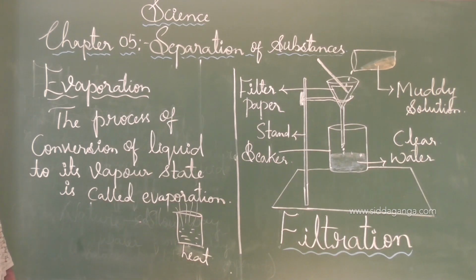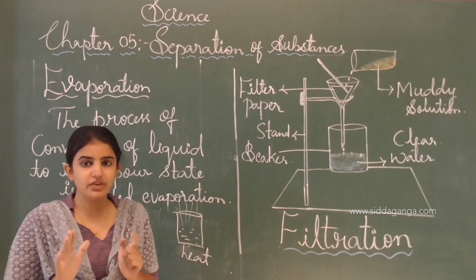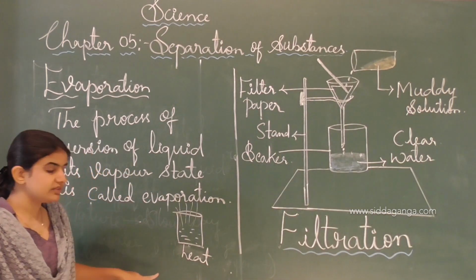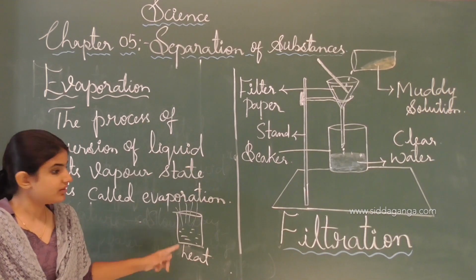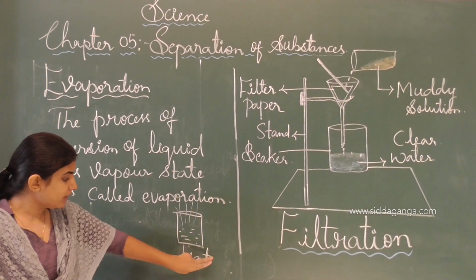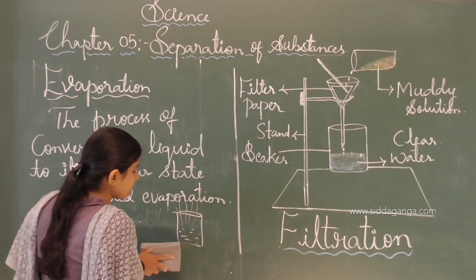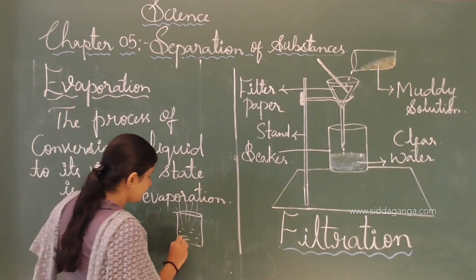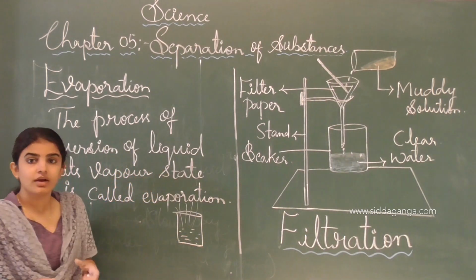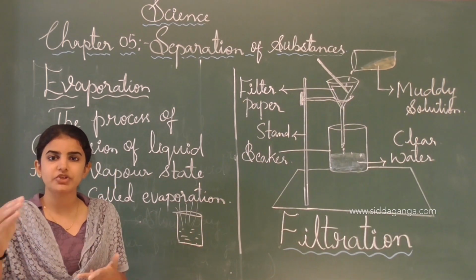See, once again I will tell you, evaporation is nothing but the process of conversion of liquid state into its vapor state. In nature evaporation takes place in a very slow manner, and if we increase the temperature of the liquid, the rate of evaporation will increase. If we do not give heat or temperature, the evaporation will occur in a very slow way, since the particles move from one place to another place here only. See, like that evaporation takes place here.